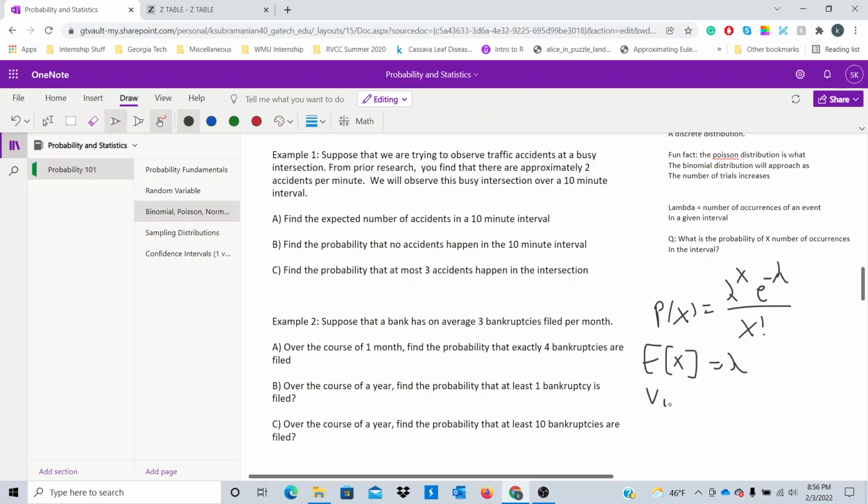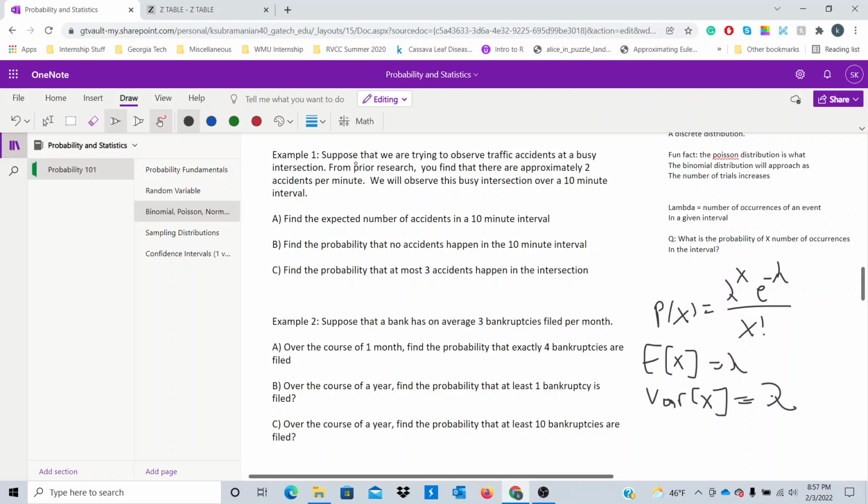And it turns out that the expectation and the variance of a Poisson are equal. So the variance of a Poisson distribution is just lambda. So the expectation and the variance are both lambda in a Poisson distribution. So now that we have a formula for the Poisson distribution and we have a formula for the expectation and variance, let's do some examples.